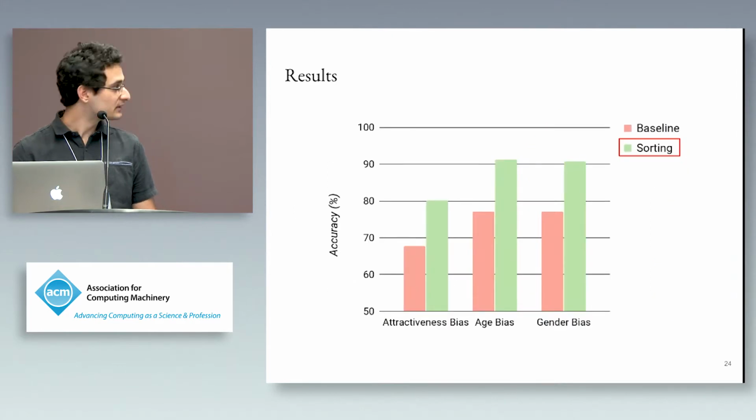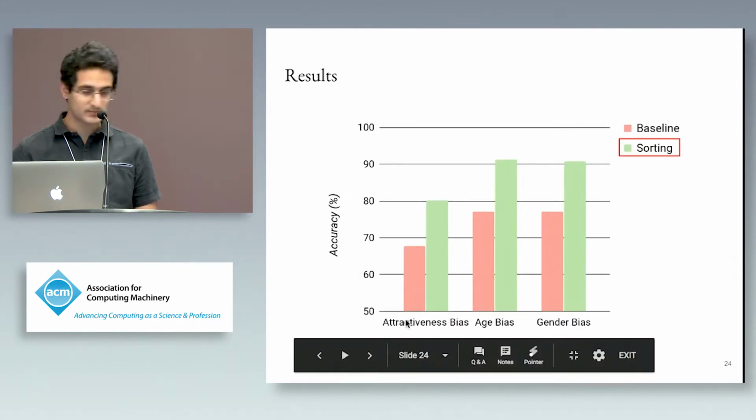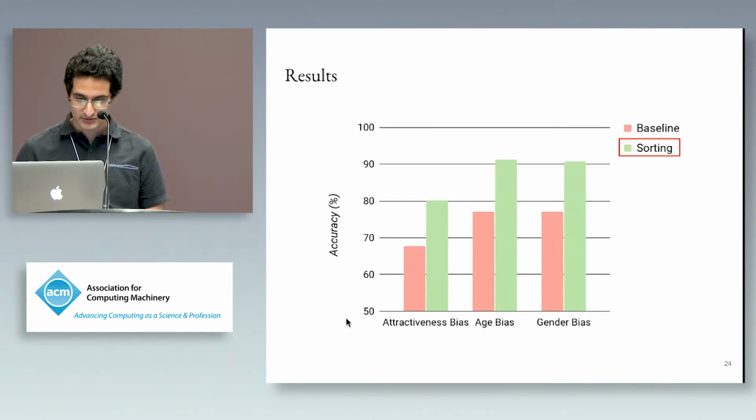So these are the same three problems. There is attractiveness bias, age bias and gender bias, and I've plotted the accuracy on the y-axis, starting from 50%. If you do worse than 50%, you're better off predicting the opposite. So 50% is the baseline here. You can see that there is a trend. We do perform much better, but we can perform even better than this. So let's talk about another idea.